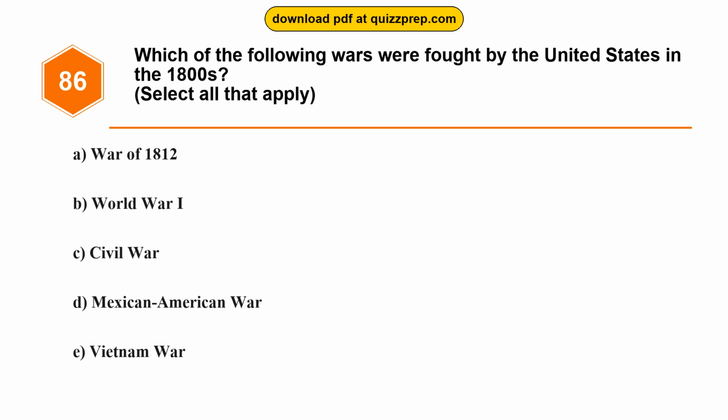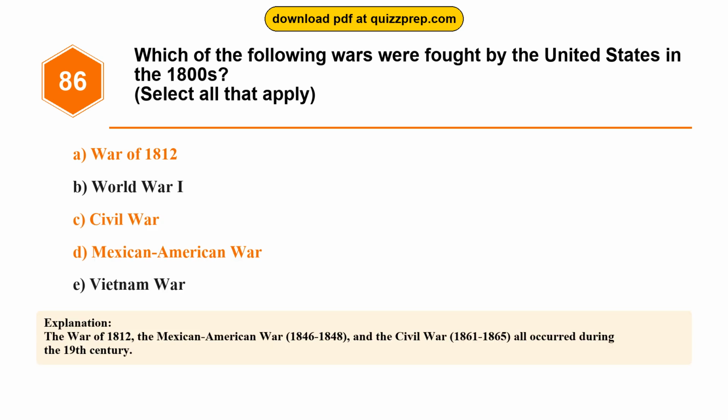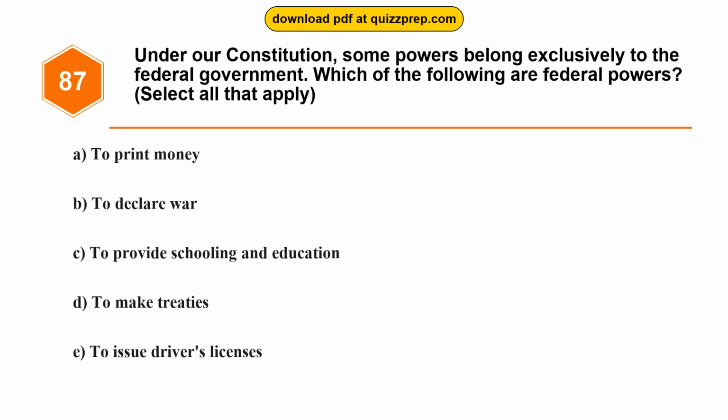Question 86. Which of the following wars were fought by the United States in the 1800s? Option A, War of 1812. Option B, World War I. Option C, Civil War. Option D, Mexican-American War. Option E, Vietnam War. The correct answers are options A and C and D. War of 1812, Civil War, Mexican-American War. The War of 1812, the Mexican-American War, 1846 to 1848, and the Civil War, 1861 to 1865, all occurred during the 19th century.